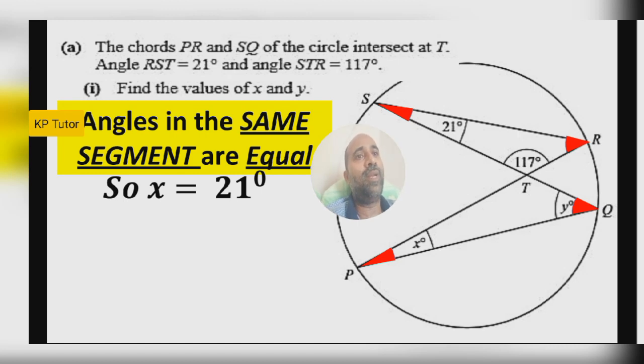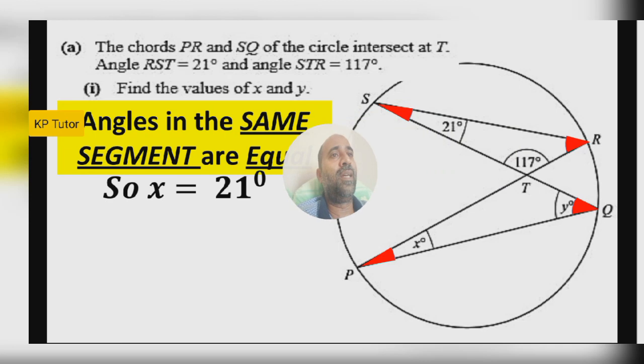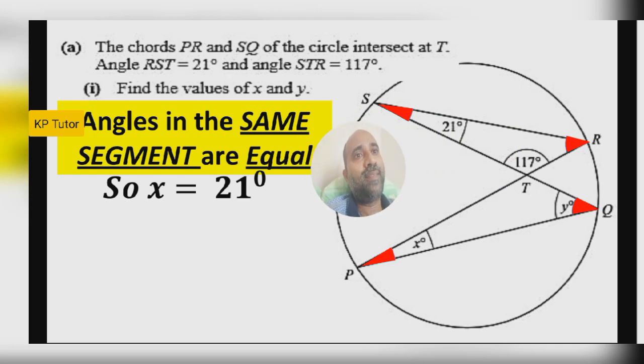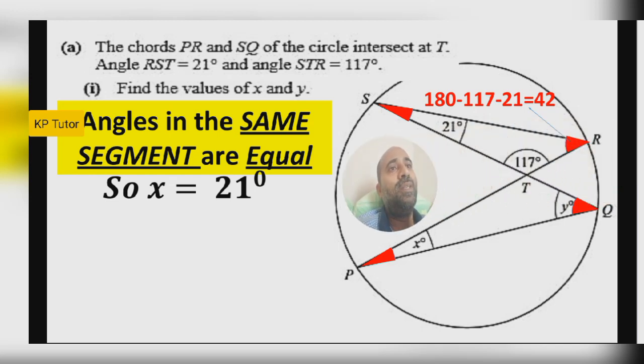One angle is given, 21, so automatically x is 21. But here it's not mentioned at least one angle. So very difficult. Okay, then what to do? There is one triangle, right? Consider this triangle. There are three angles, but two angles are given, 21 and 117. Then easily you will get the third angle. How much? 180 minus 117 minus 21, that is equal to 42. That means this R value, you got 42.